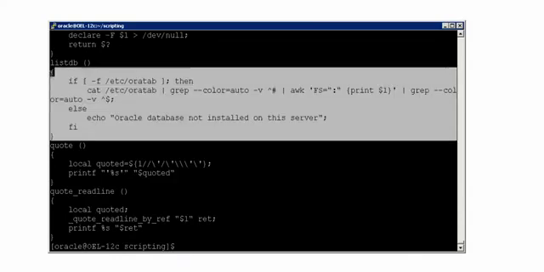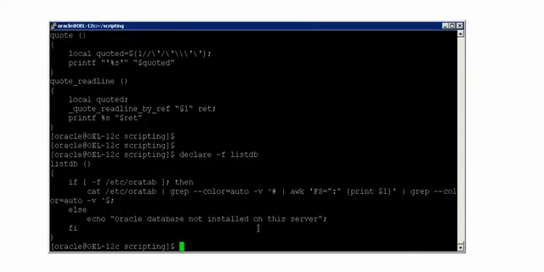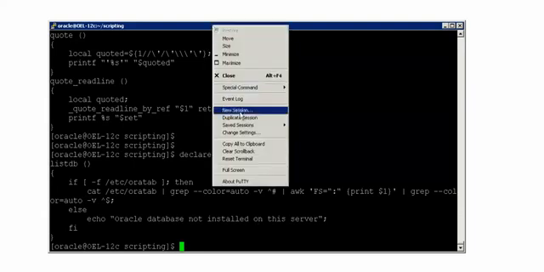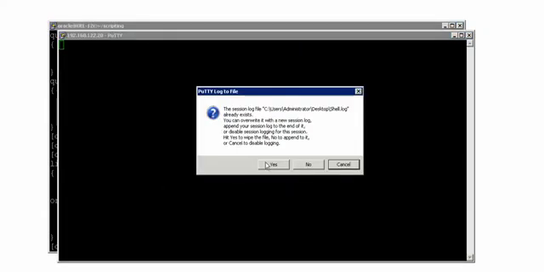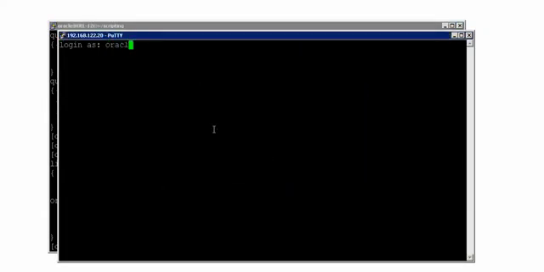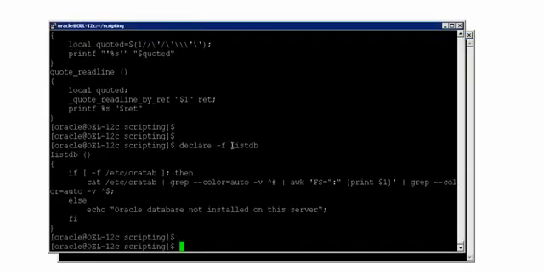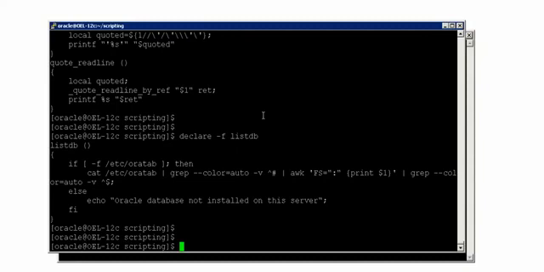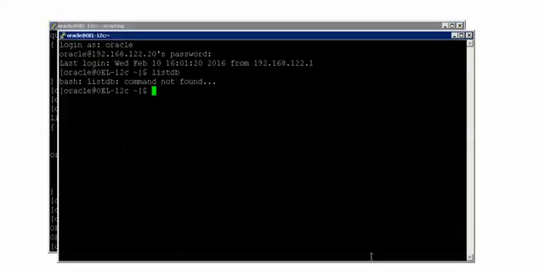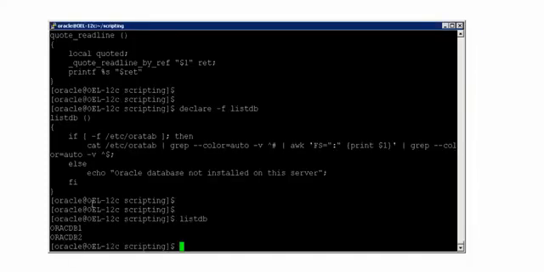Please remember, this particular function that is created on the shell at the moment is temporary. As soon as you exit from the terminal and re-enter the terminal, this function will not be available. Let me show you with another duplicate session. I append the file, so Oracle, and now if I say listDB, see, it is not available. That means it is cleaned up. So for every terminal, whatever functions you create inside the terminal are only temporary for that particular terminal session. If you say listDB here, it will still work, but on the new terminal, it doesn't work. Alright, so please remember that point.